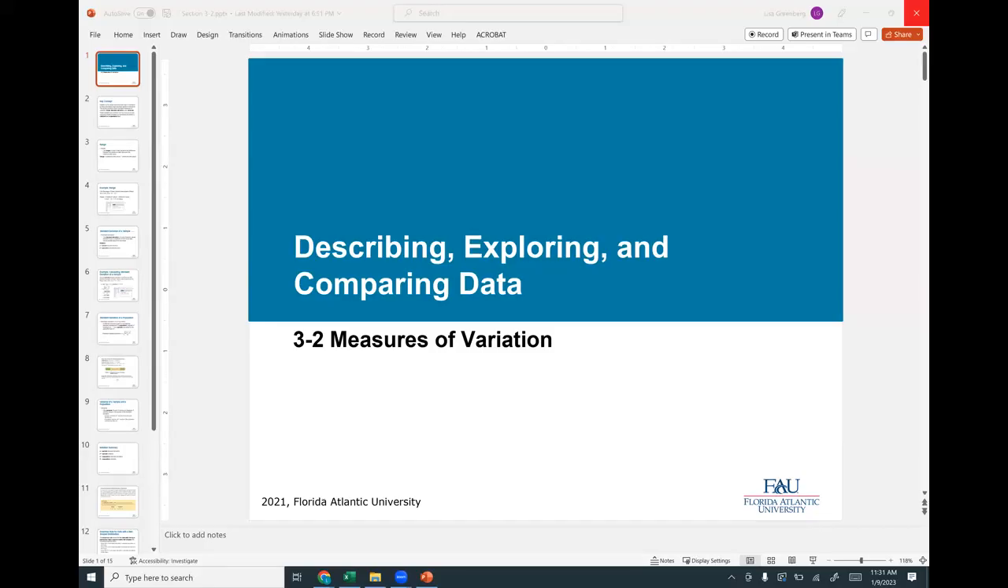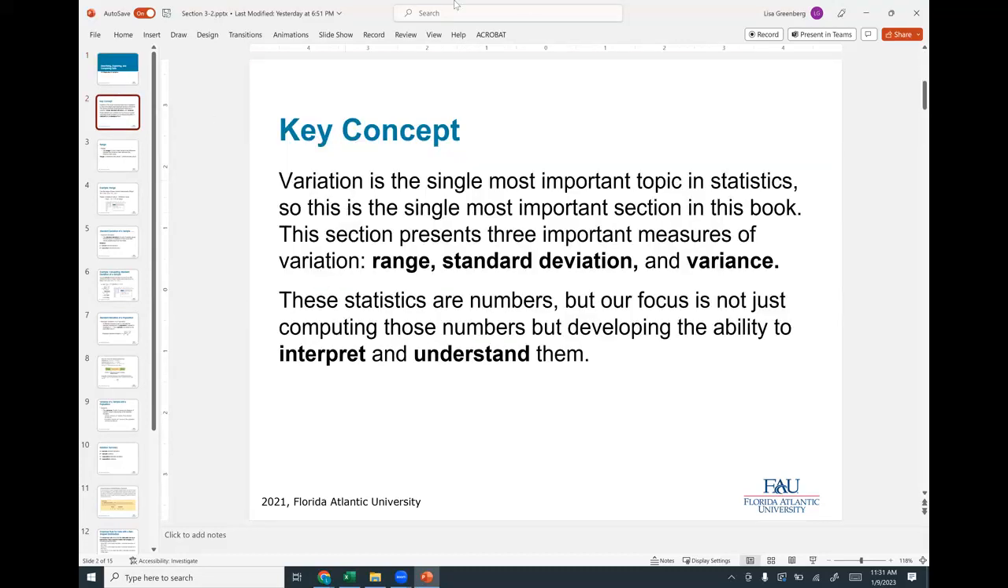All right, hey everybody. So today we're going to be doing 3-2, measures of variation. Okay, so we have the key concept. Variation is the single most important topic in statistics. So this is the single most important section in this book. This section represents three important measures of variation: range, standard deviation, and variance.